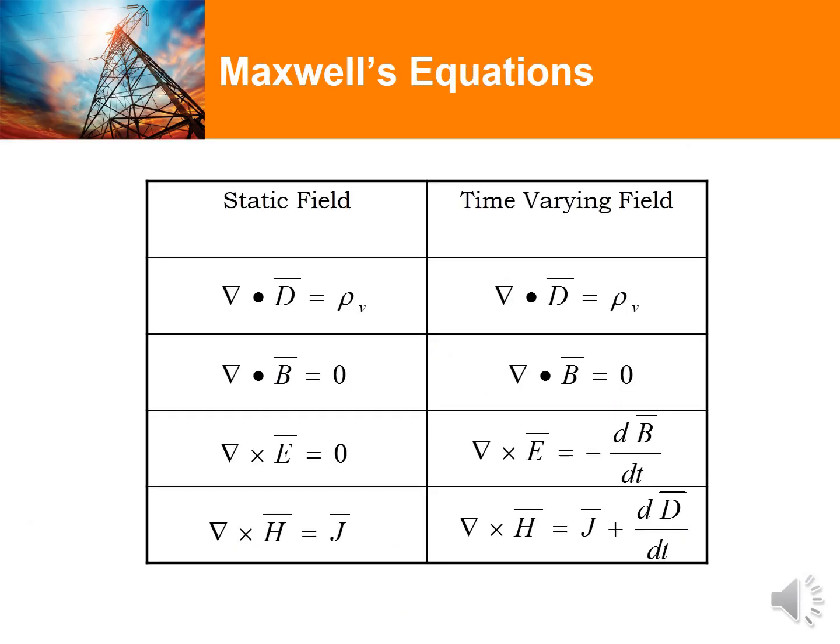To analyze electromagnetic waves, we could use the time-varying Maxwell equations consisting of these four mathematical relations. For the third Maxwell equation, the term negative dB over dt is also equivalent to negative mu dH over dt. For the fourth Maxwell equation, the term dD over dt is also equivalent to epsilon dE over dt. Having said that, we can analyze the third and the fourth Maxwell equations for time-varying fields with respect to two time-varying quantities, that is E and H.